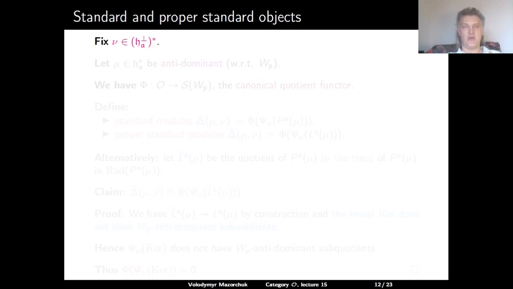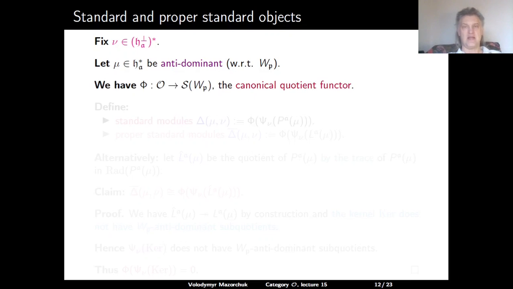Fix a weight nu for the Lie algebra h_A orthogonal complement. Let mu be an h_A weight which is antidominant with respect to the dot action of W_P. Then we have the canonical quotient functor from O to the S subcategory S of W_P.